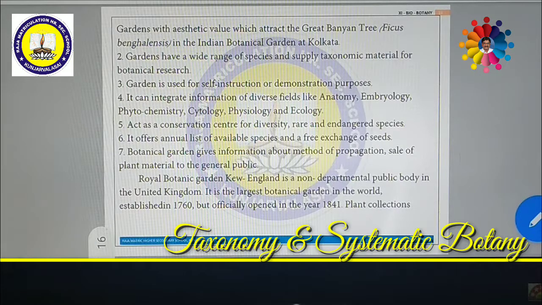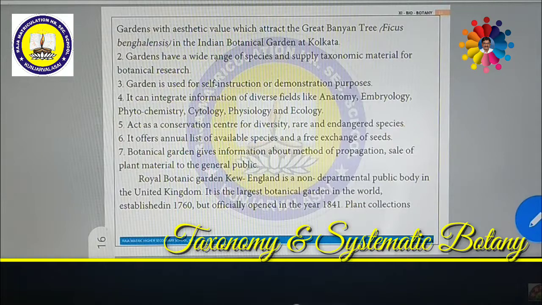So what is a botanical garden? The botanical garden gives aesthetic value and attracts visitors with great banyan trees and other plants like tall trees, sequoia, various gymnosperms, pteridophytes, bryophytes, algae. Almost all the plants should be available, which gives more attraction, like the Indian Botanical Garden in Calcutta.